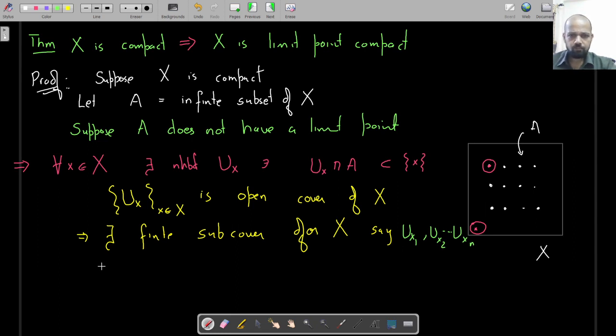Then that covers the whole of X, but each one of these can have at most one point of A.